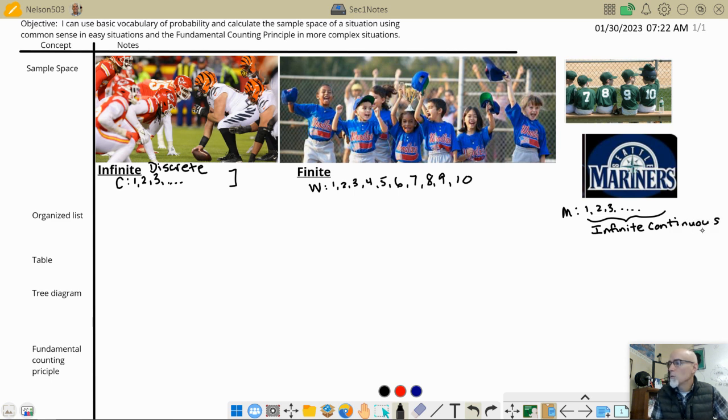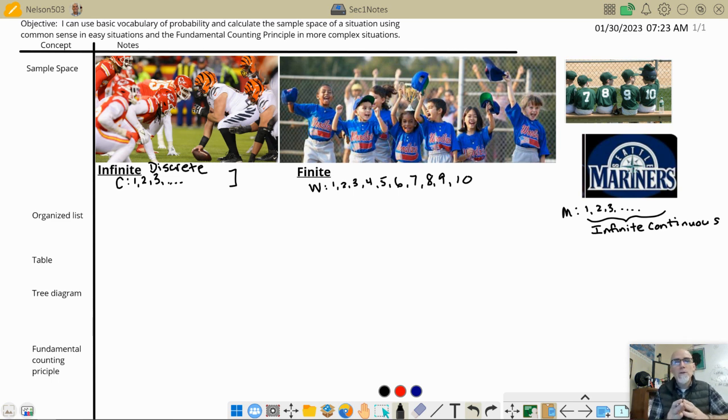But continuous would mean that the game would go on forever, okay? Discrete means the game's going to come to a stop. This is a rough understanding of what these words mean. And I want you to think about those concepts as you're trying to answer some of the homework questions today, okay? Now, you can see already that these situations can get kind of complex.